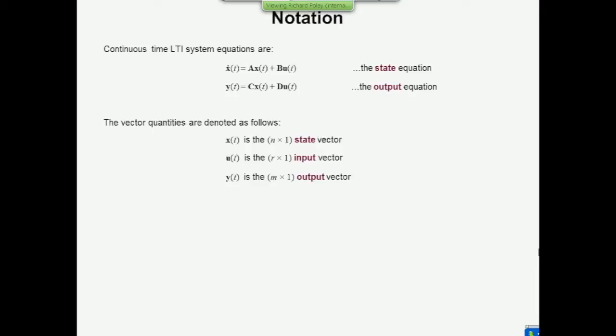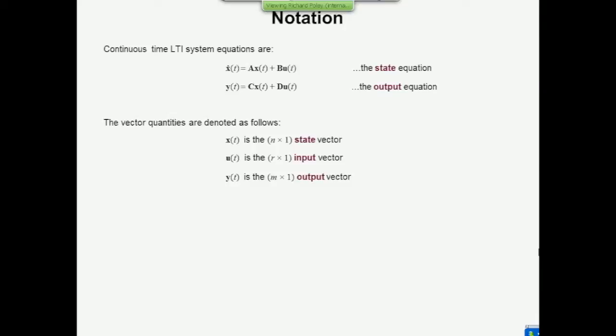A is called the system matrix, and it's always square, because x dot has dimensions n by 1, and we are connecting an n by 1 matrix x of t through A to deliver an n by 1 matrix. So this must be n by n in dimension. The matrix B, well, that goes by two names. You could call it the driving matrix, or it's also called the input matrix. That must have dimensions n by r.